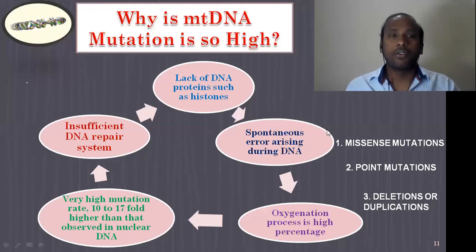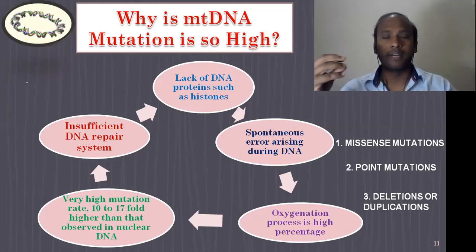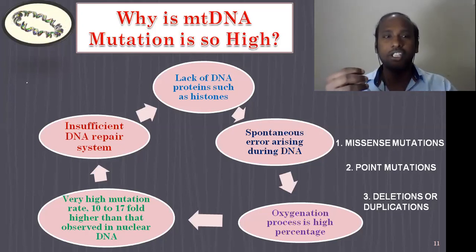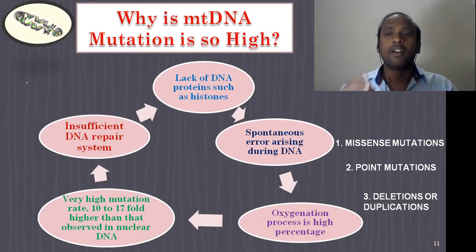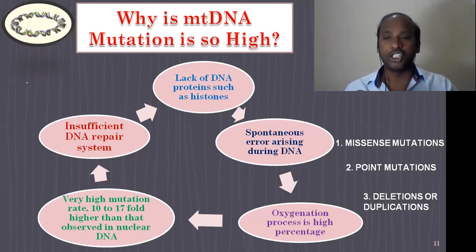Also, if you study these mutations, they can be described on different terms or definitions for various types. Especially in mitochondria, these are the three prominent mutations which can take place. One is missense mutations, second one is point mutations, third one is deletions or duplication.